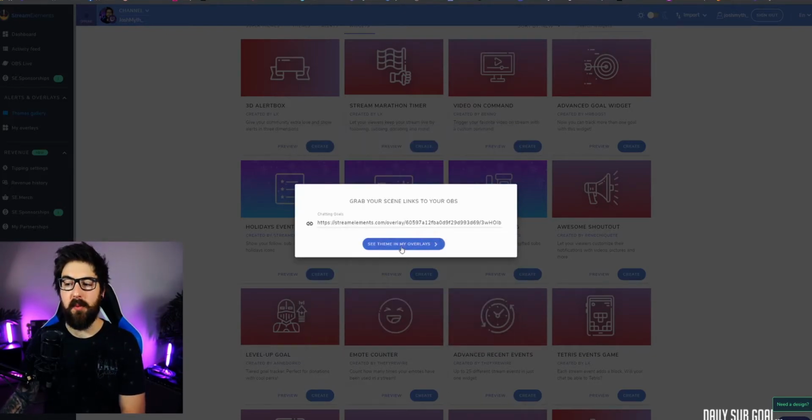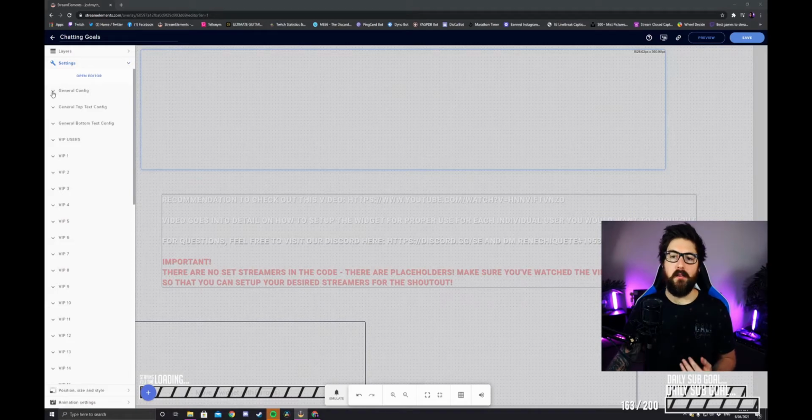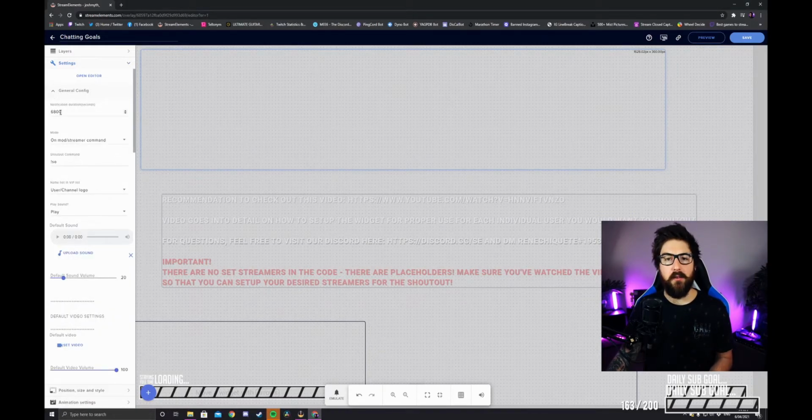Now it gives you the link, but I want to go over there and customize it. So over here in chatting goals, you want to hit edit. Right, so starting from the top, guys, we have general config. Okay, so this is going to have your notification settings. I'm going to do about 10 seconds, so I believe it's about 10,000 milliseconds. So set it to however long you want.